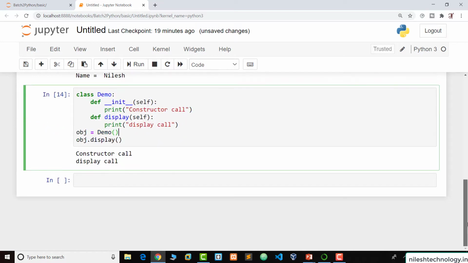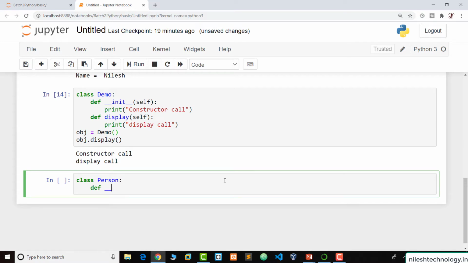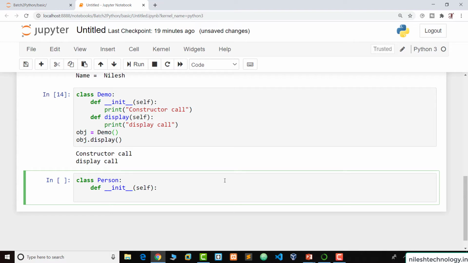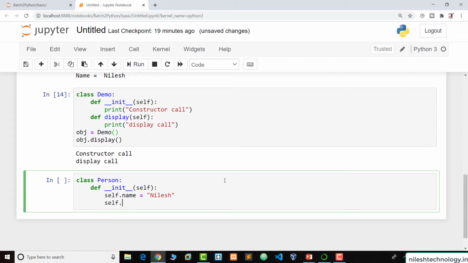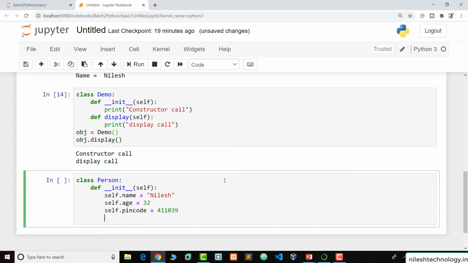So let's see another example. For example, this is my class Person and there is one constructor, init, and we define some attributes related to the person. Self.name equal to, for example, Nilesh. Self.age equal to 32. Self.pincode, for example, 411039.